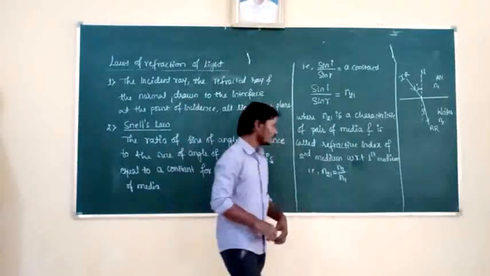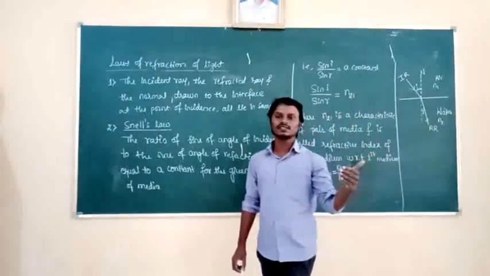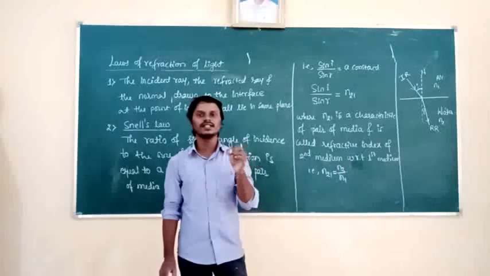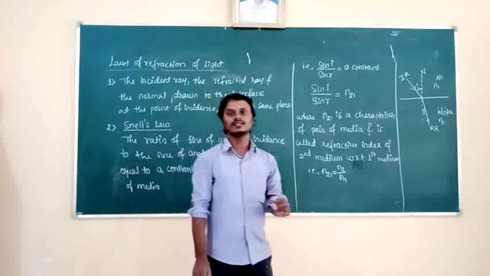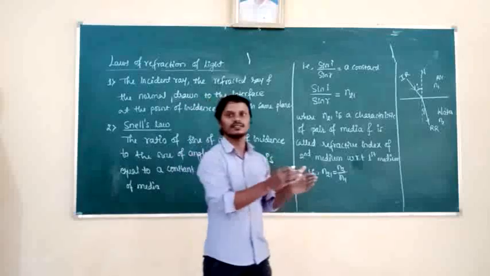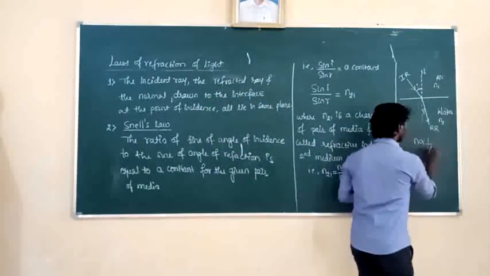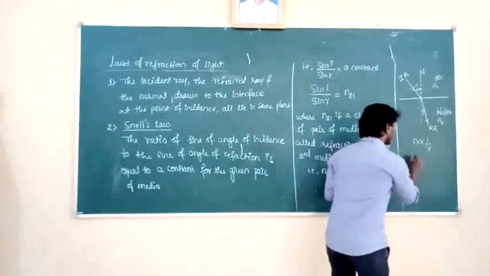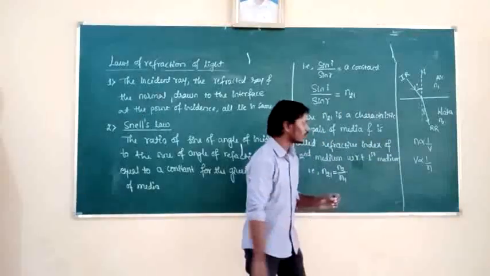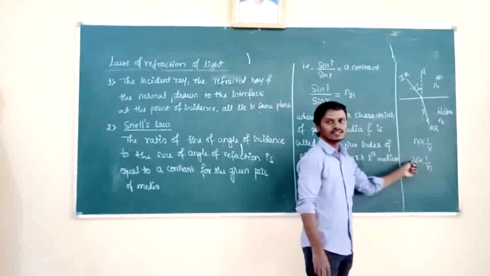See, the medium which has high optical density, that medium has high refractive index. In the high refractive index medium, the speed of light decreases. Because density is more means speed is less. So refractive index is inversely proportional to speed of light. So if refractive index is more, then speed of light is less.